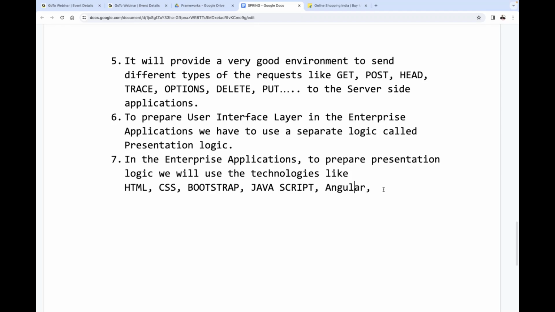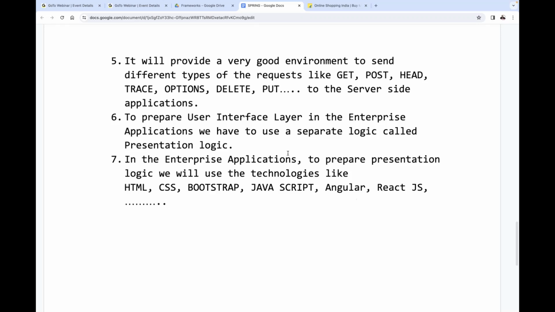Either Angular we have to use, or React JS. Got it or not? Then what next? Apart from this, Vue.js, Vanilla.js. Fine, and so on. It's okay. This is not a UI class, sir. This is a Spring class now, right? Fine, that's okay. So many technologies are available.